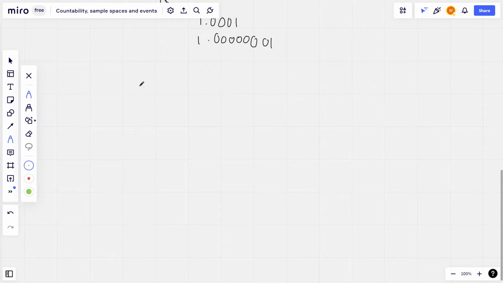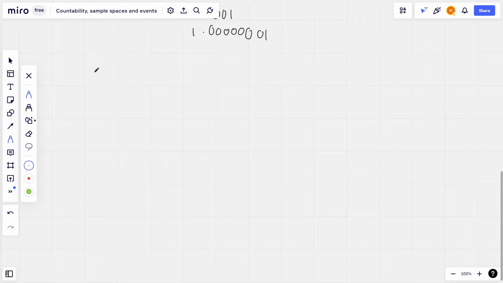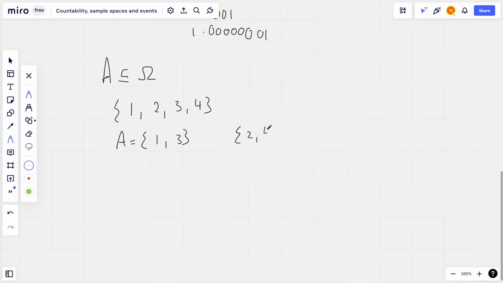Okay, now moving on to an event. So let's say A is an event. An event is just some outcome we can have from our sample space. So for example, let's say our sample space is 1, 2, 3, 4, and we're only interested in odd numbers. So this event of odd numbers is just 1 and 3. Let's say we're only interested in even numbers, then this event is 2, 4. Let's say we're only interested in primes, this event is 2, 3, and so on.